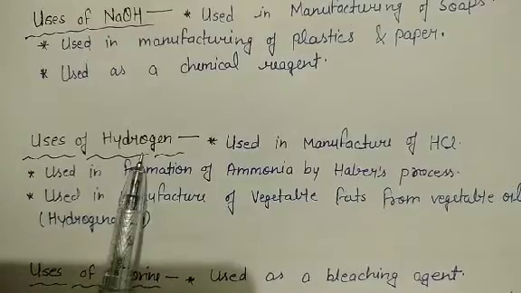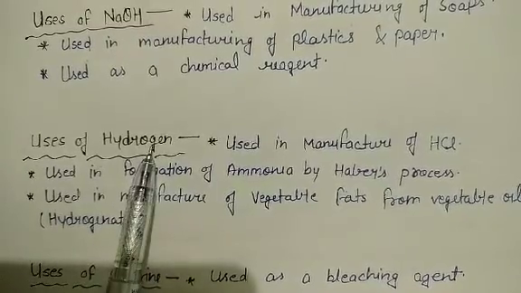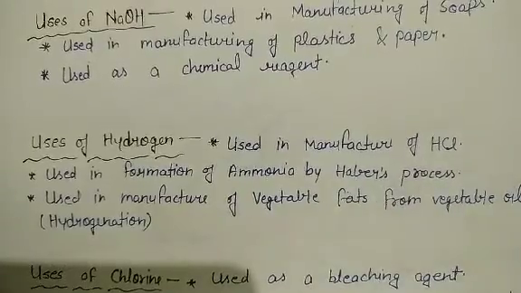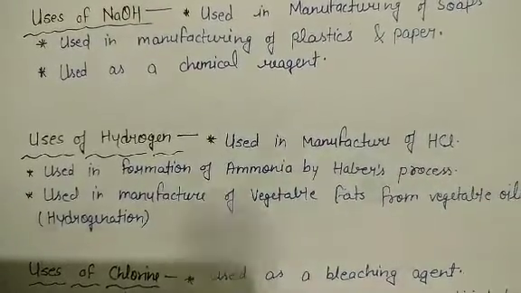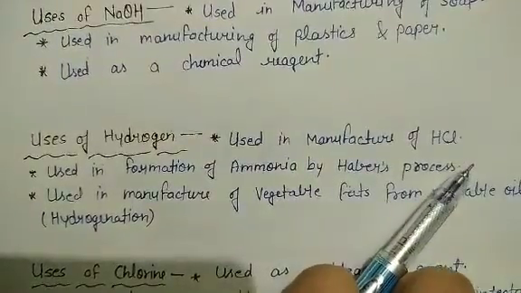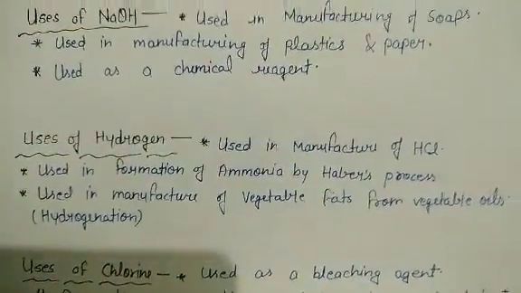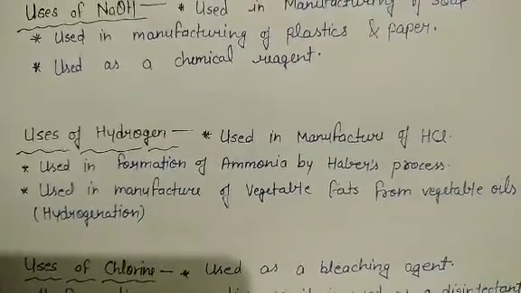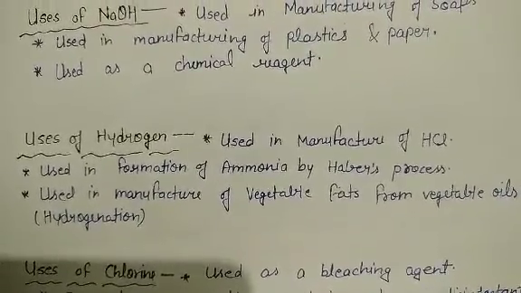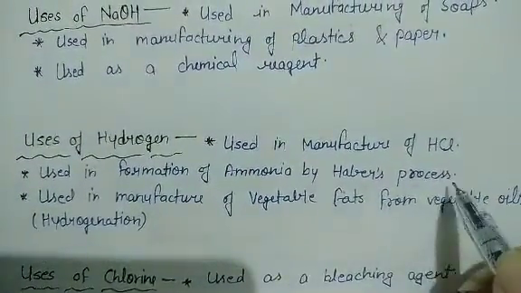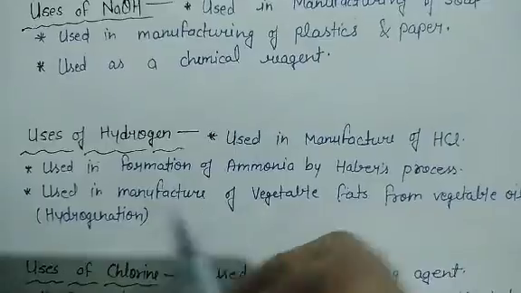Next are the uses of hydrogen. What are the uses of hydrogen? First, it is used in the manufacturing of HCl, hydrochloric acid. Second, it is used in the formation of ammonia by Haber's process. Ammonia is a very important compound. It is used in the making of fertilizers and more. So in the manufacturing of ammonia by Haber's process, hydrogen gas is used.